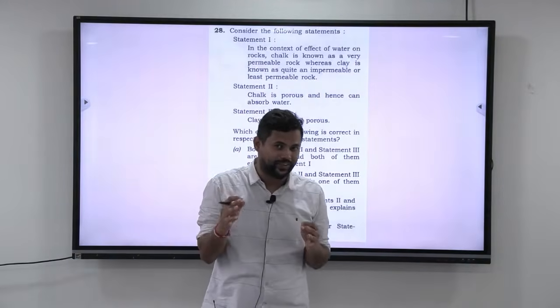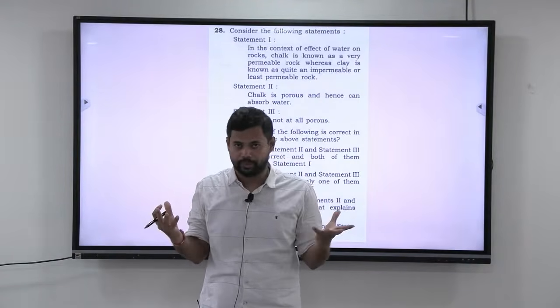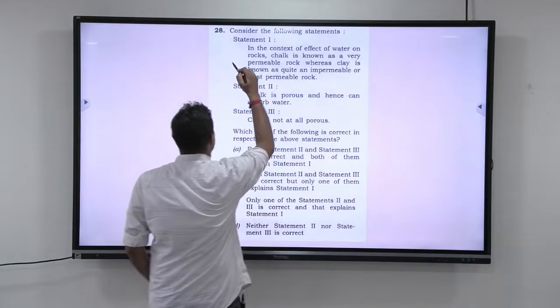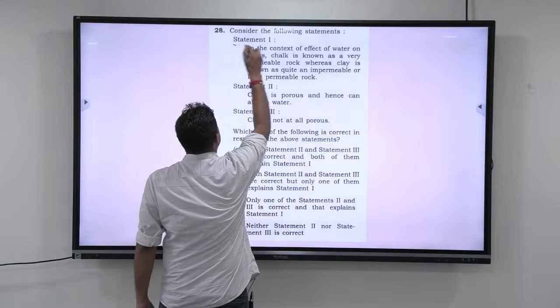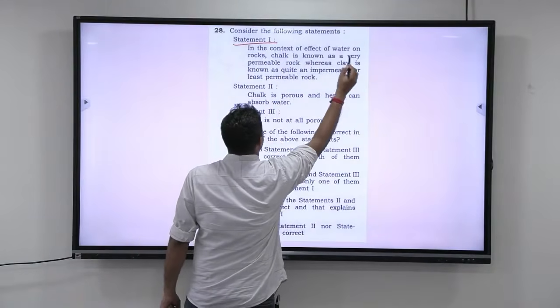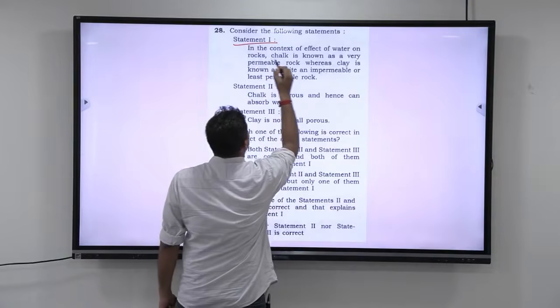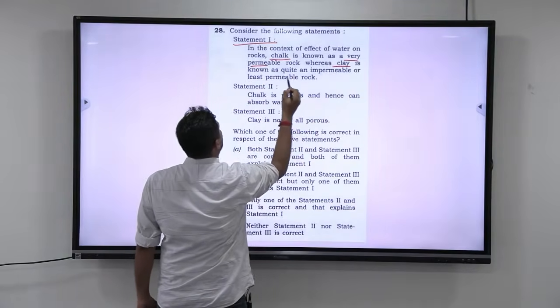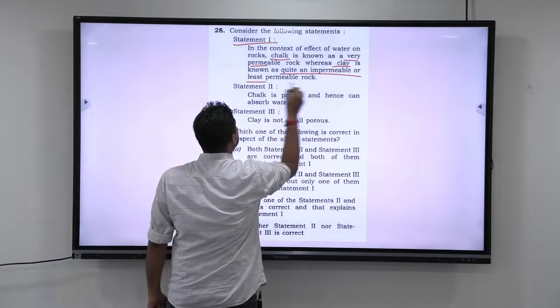Alright guys, let us look at this question. Again, they are checking whether you know the difference between porosity and permeability. If you know the concepts, you will be able to answer the question very easily. Let us look at the question first. Consider the following statements. Statement 1: In the context of the effect of water on rocks, chalk is known as very permeable rock, whereas clay is known as quite impermeable or least permeable rock.